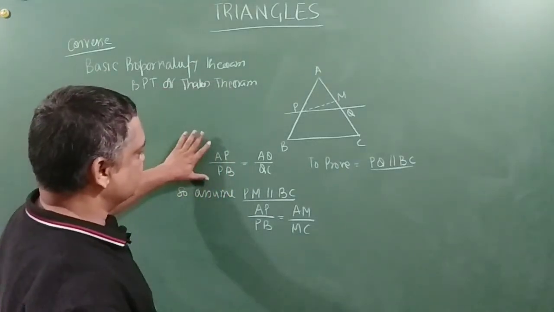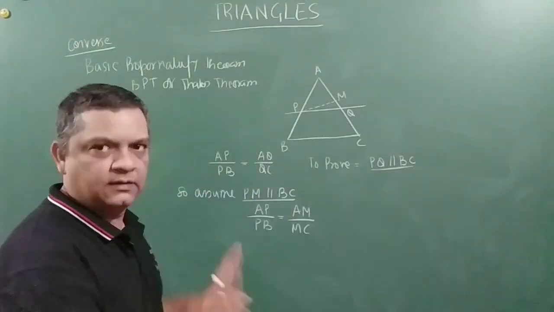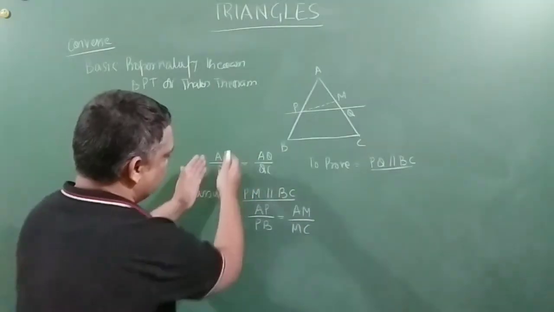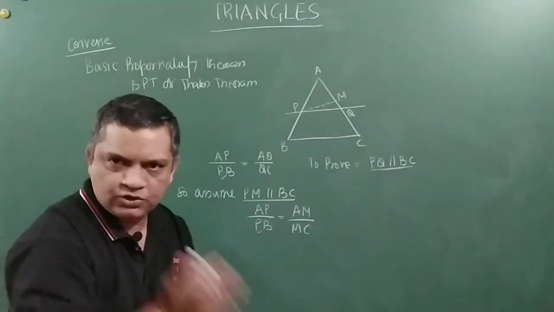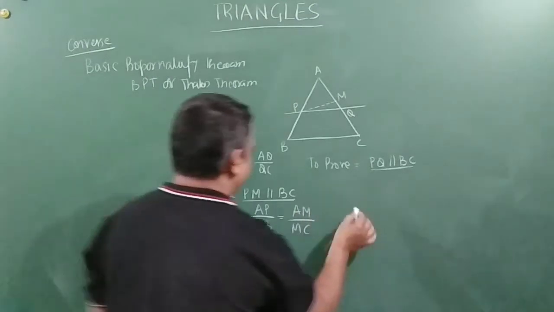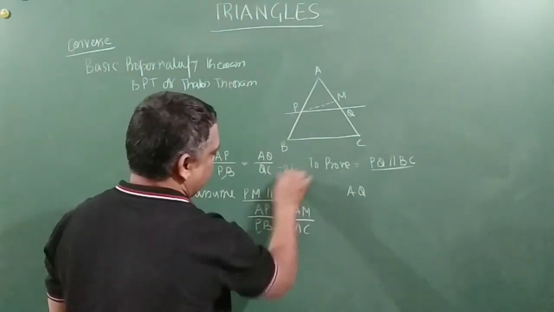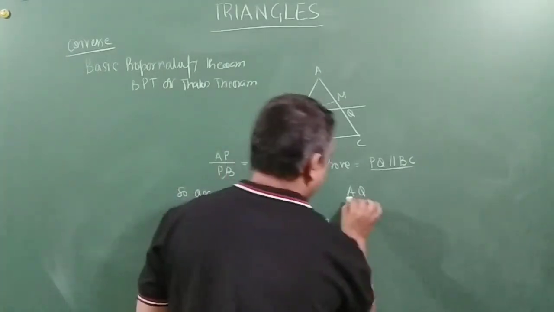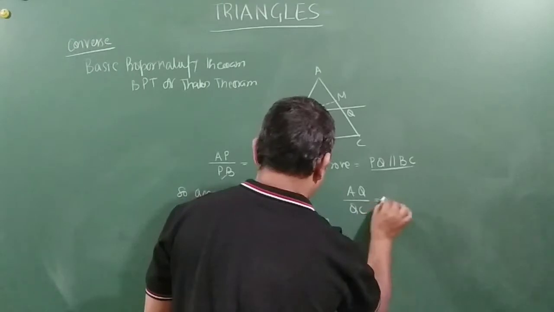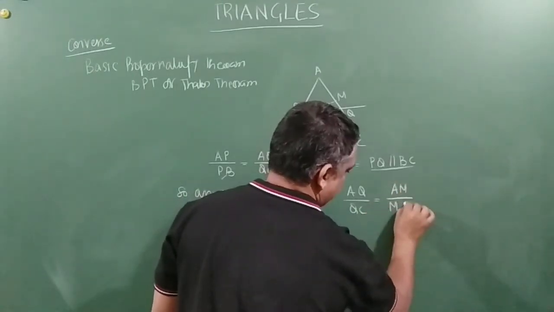In the question, what is given to us? AP by PB is equal to AQ by QC. That is what is given to us. So the left hand side is the same here, friends, so the right hand side has to be the same. Let us do that. In other words, this 2, that is your 1 from the question, and this 2 says that AQ by QC is equal to AM by MC.